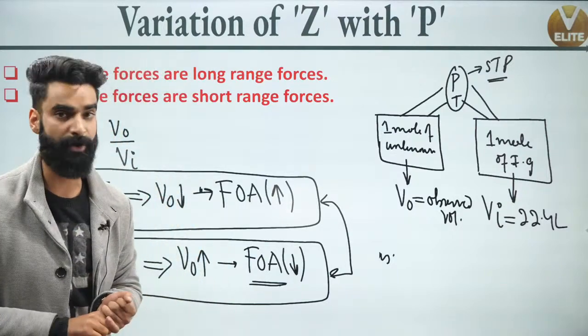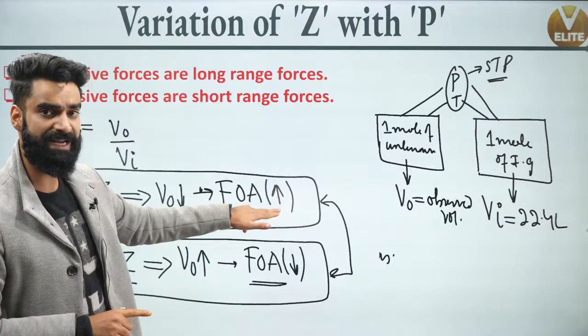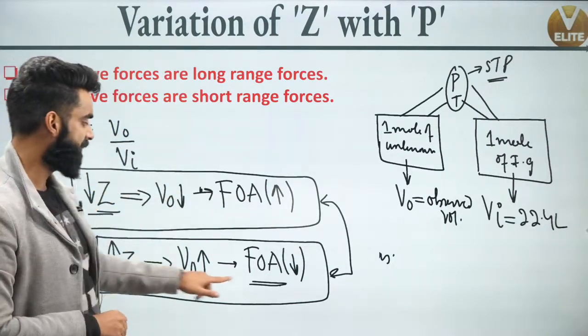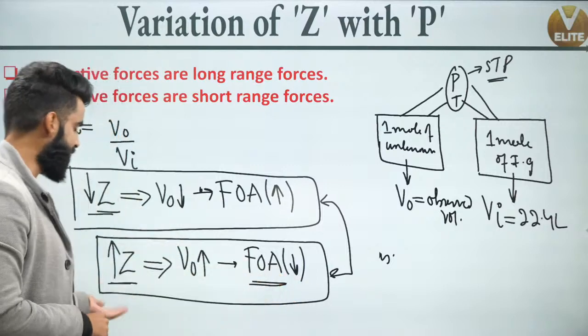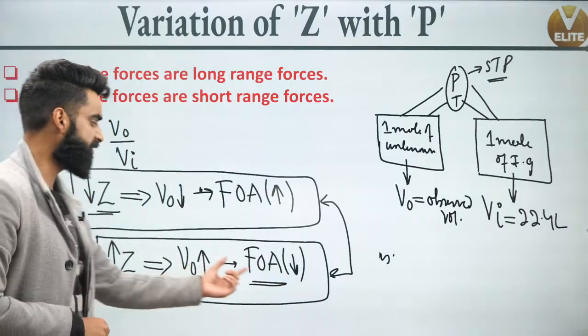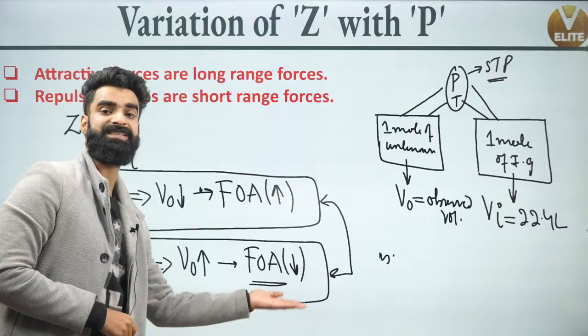This is the most important point over here, right? Increase in the force of attraction means decrease in the value of Z. Decrease in the force of attraction means increase in the value of Z. Correct? Force of attraction decreases, that means force of repulsion will start to increase.